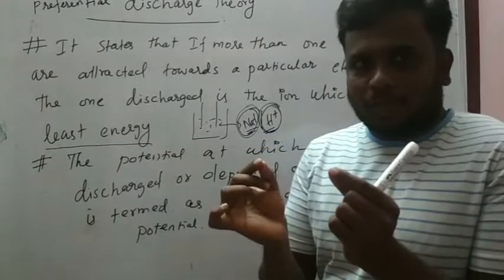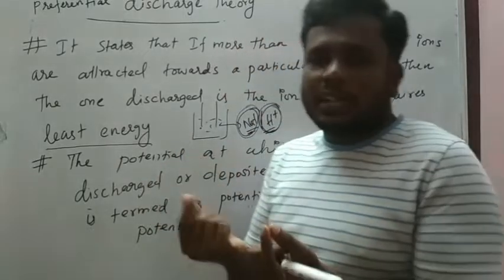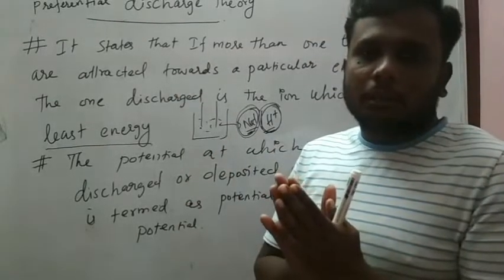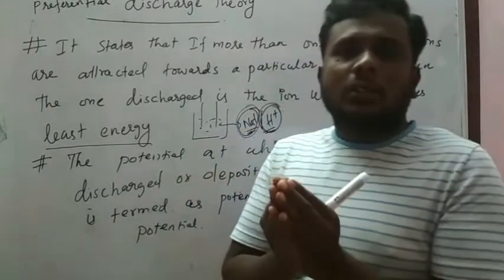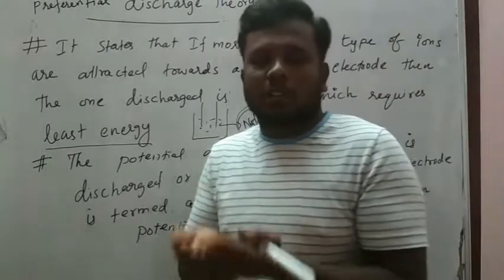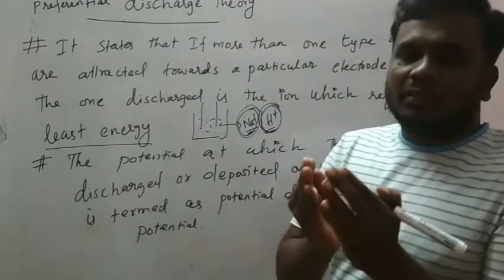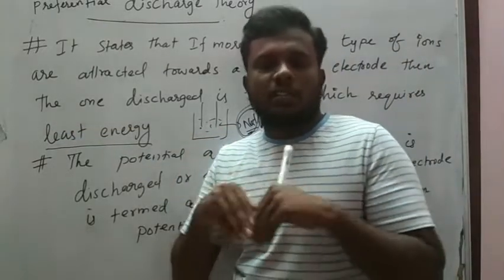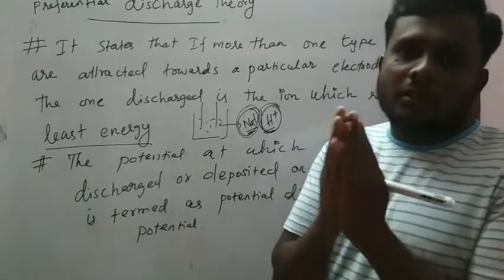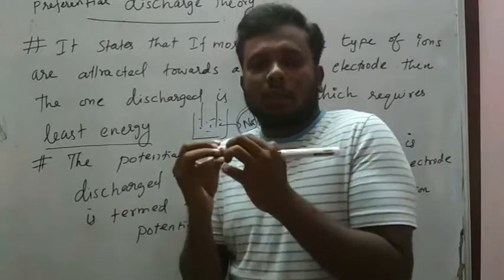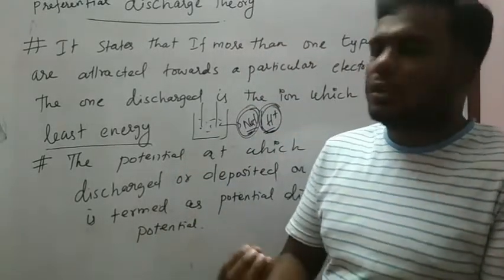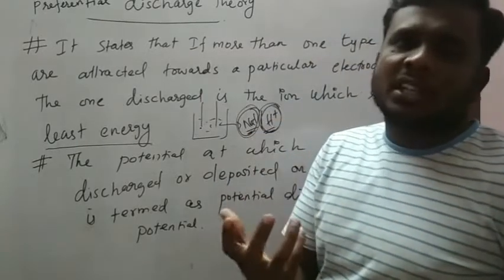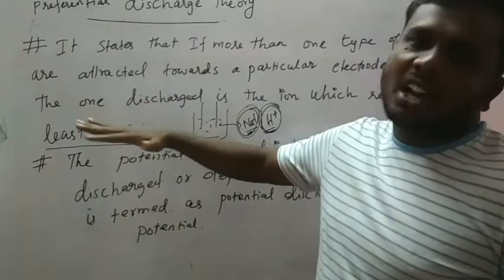So in a particular electrolyte, if there are two cations and two anions coming to deposit on the electrodes, which of those ions will discharge or deposit first? The ion which requires the minimum energy, or least energy, to discharge, maybe Na plus or Cl minus, that particular charge becoming neutral, the energy needed for that is the least energy. The ion which needs the minimum energy will discharge first, or deposit first.